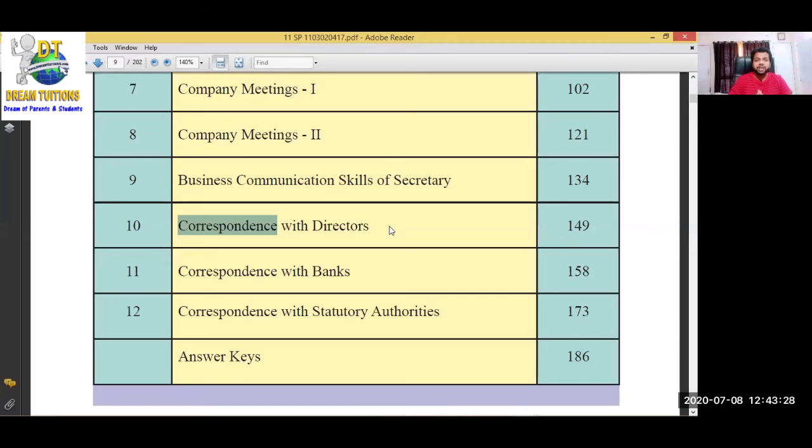फिर correspondence with bank. अच्छा student, don't worry, I will share you that image. The company structure which I have shown you, I will WhatsApp you that image. Okay, ठीक है.